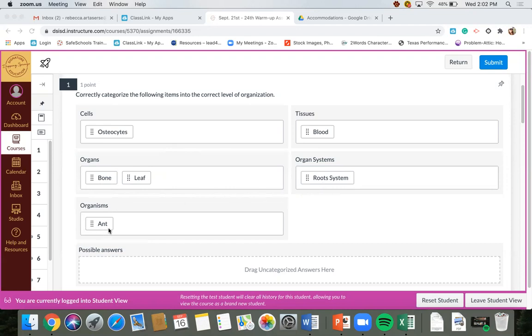And last but not least, we have our ant. We all should know that an ant is an organism, but furthermore, an ant is an organism because it has the 5 levels of organization inside of it. So an ant has its organ systems, that's made up of organs, that's made up of tissues that are made up of cells. Since an ant is an animal, it's a multicellular organism.